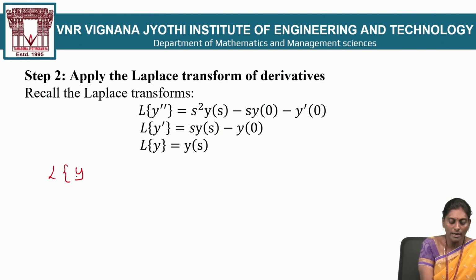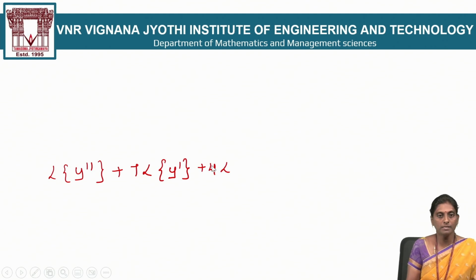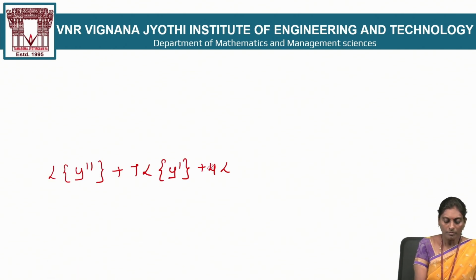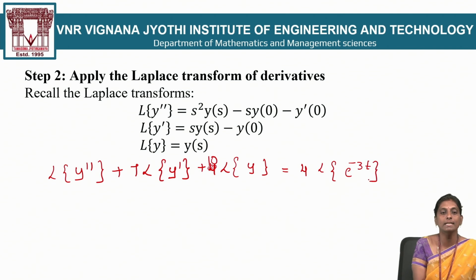L of y double dash plus 7 times L of y dash plus 10 times L of y is equal to 4 times L of e power minus 3t. So this is done in step number 1.